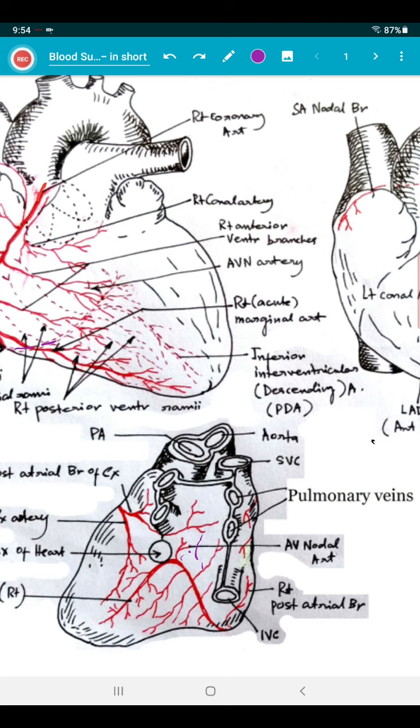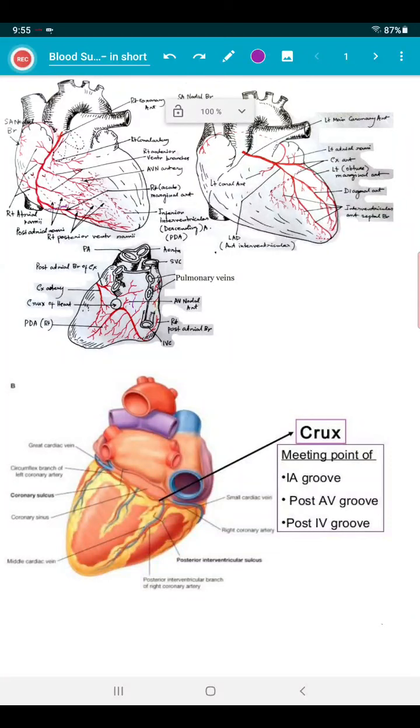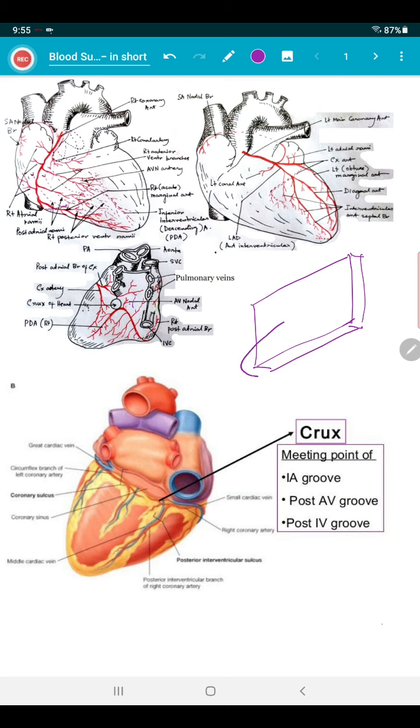So the posterior inferior 1/3 of the ventricular septum. What does it look like? Ventricular septum is a thick septum. So the posterior inferior aspect: imagine this is the diaphragmatic surface of the heart. The right coronary artery's posterior interventricular branch is coming like this, and it will give branches from the bottom to the posterior inferior 1/3, and SA node and AV node branches in a majority of subjects. So this is the domain of the right coronary artery.